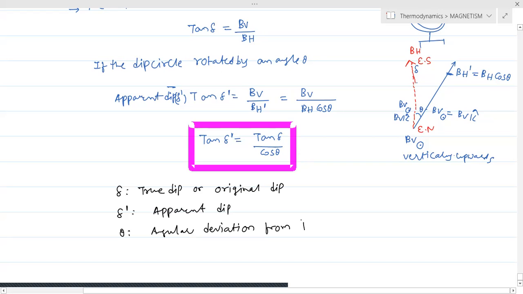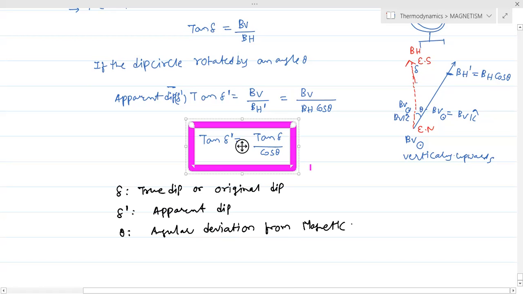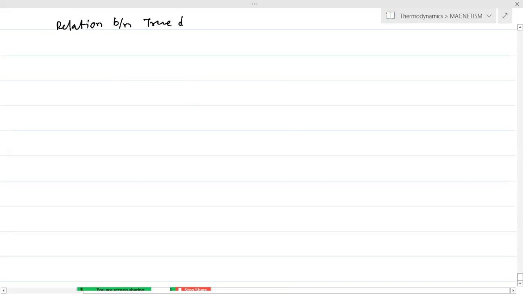So simply, this is the angular deviation from the mean position. From the mean position means from the magnetic meridian. Now, the relation between, this is very important, the true dip and apparent dips.